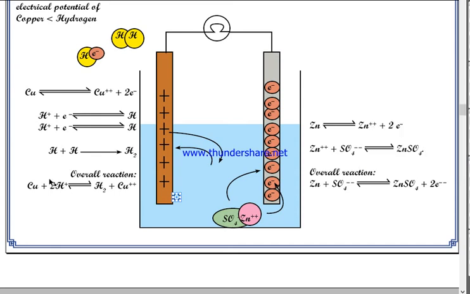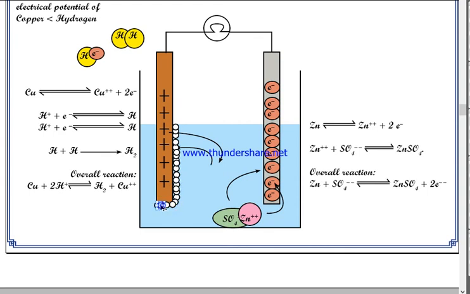This is the hydrogen bubble. As the reaction continues, more and more hydrogen bubbles are formed, and when these hydrogen bubbles completely cover the copper plate, they keep on attaching on the copper plate.